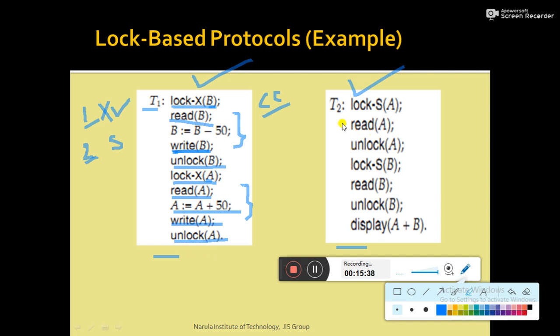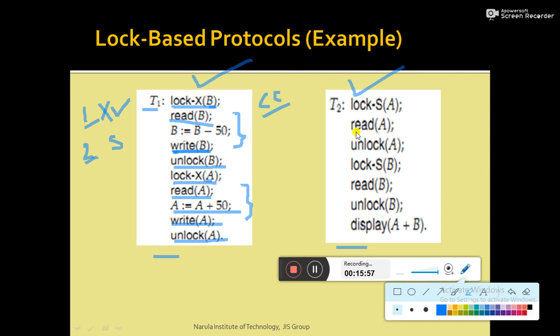Similarly, if you look at transaction T2, it is also following the lock based protocol. What transaction T2 actually does is read account A, read account B, and display the total amount it has in accounts A and B.